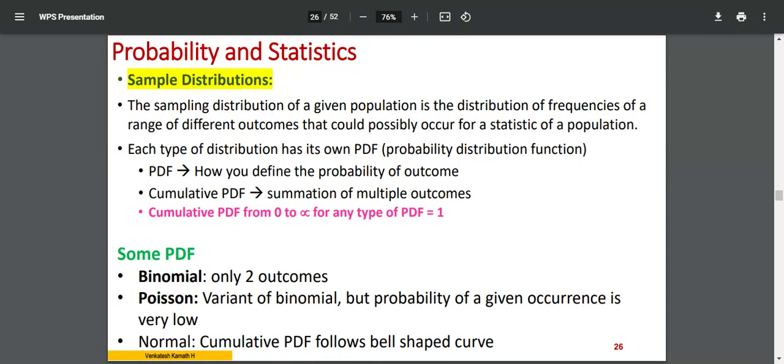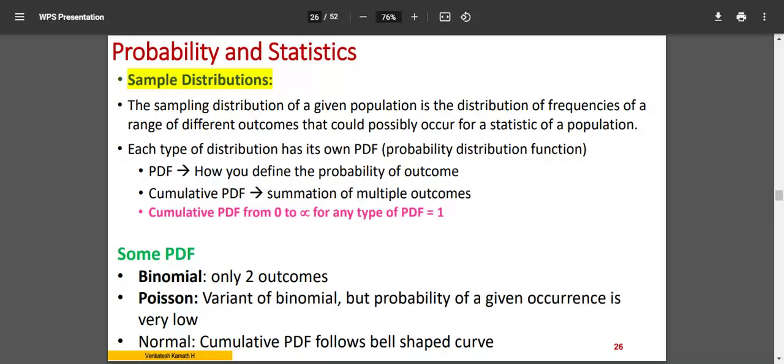Poisson distribution is also a type of binomial distribution, but the difference is, for a Poisson distribution, the possibility of a given occurrence is very low. That means the probability of that occurrence is very, very low. So something like you get it in disorders. You say that this particular chance is 1 in 1,000. This particular disease is very rare.